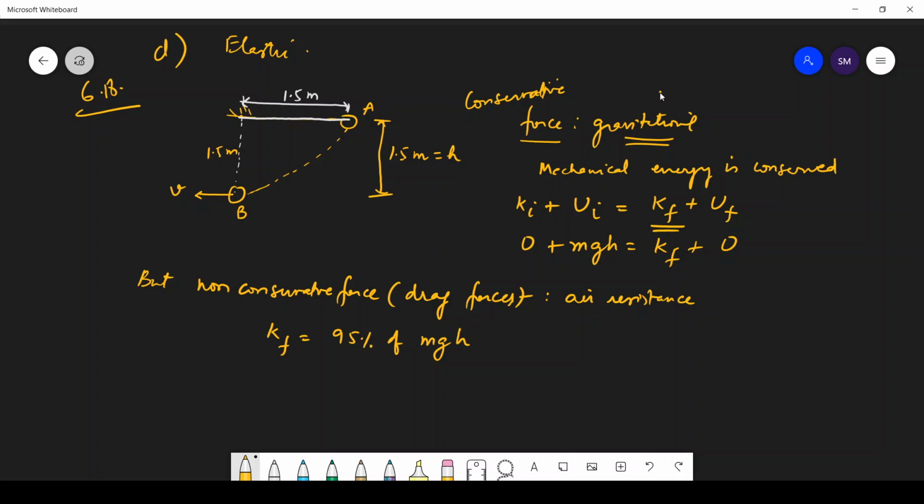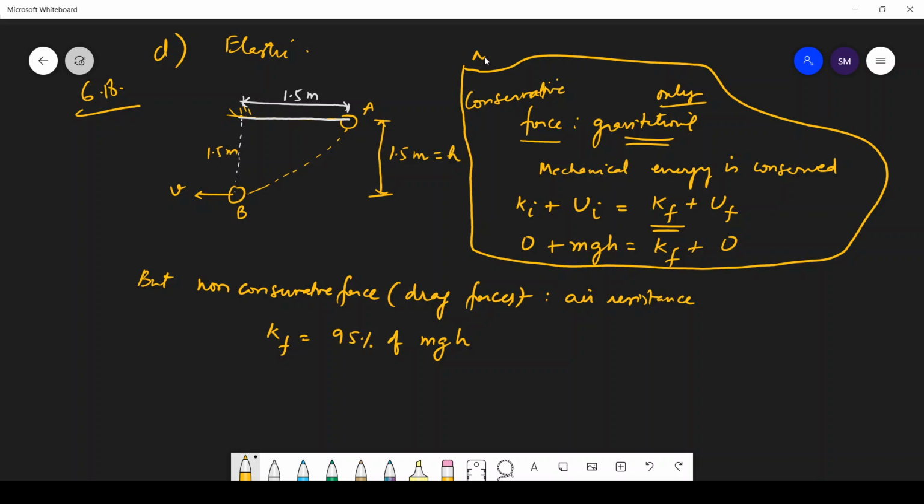If there were only gravitational force, then the mechanical energy would be conserved, but there is non-conservative force, so there is air resistance. This is just for your understanding. You need not write this in this question. So this is a note for your understanding. Here, due to non-conservative force, which is drag force, air resistance, kinetic energy is not exactly equal, but 5% is lost. So final kinetic energy is 95% of the initial mechanical energy, that is this.